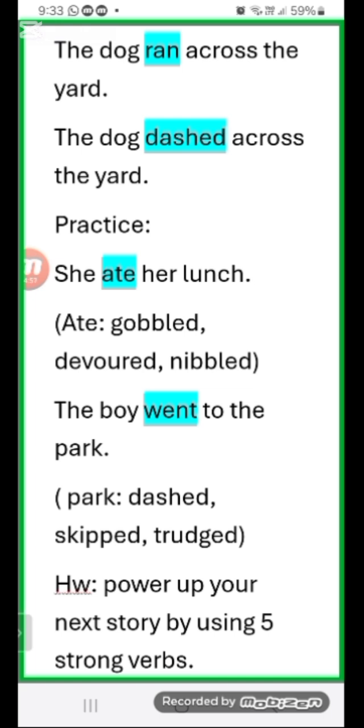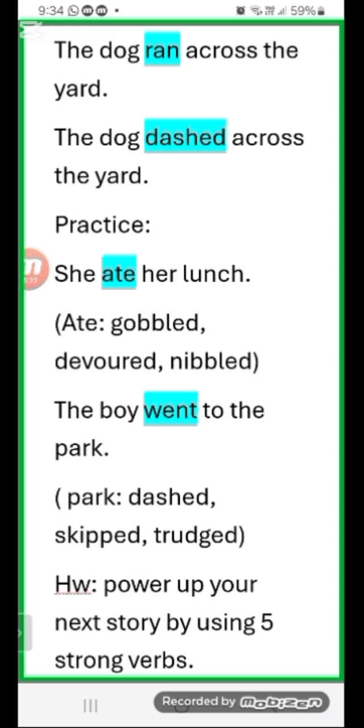Then the boy trudged to the park. Trudge means when he is moving slowly but with very heavy steps, right? For example, when he is sad, maybe the boy will be moving with heavy steps and very slowly. But when he is very excited, then he will dash toward the park. So these words depend on your context, like what your protagonist or your character is doing. You will use strong words according to your context, according to your writing, right?